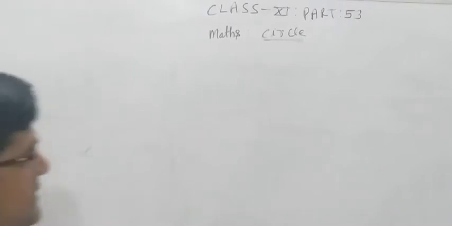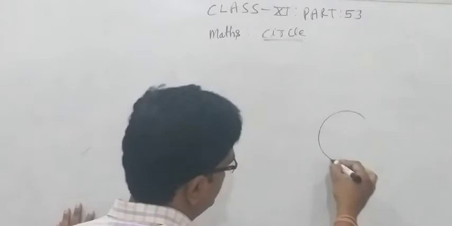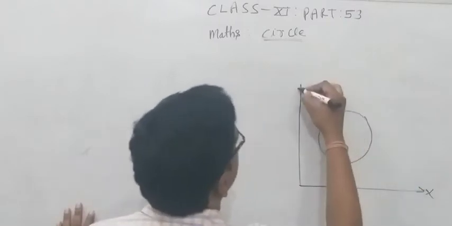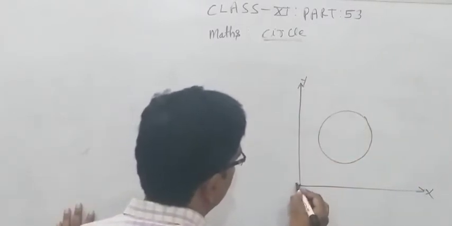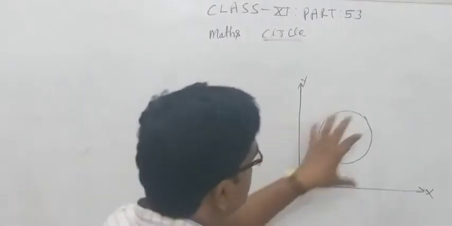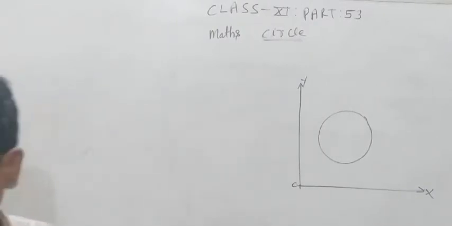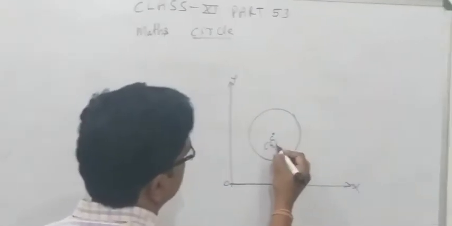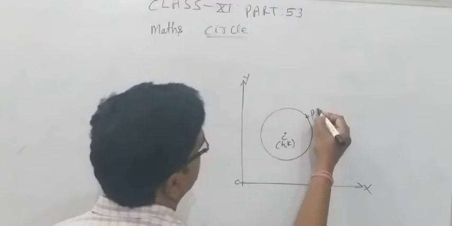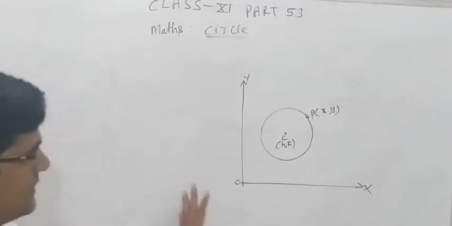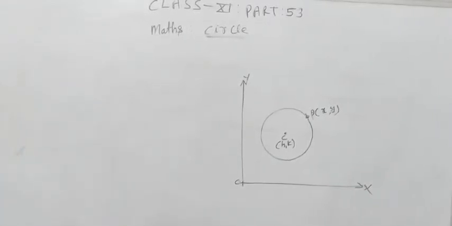Circle means what? Suppose here is a circle, and the x axis, y axis, here the origin. Clear? X axis, y axis and origin. And this circle lies in the first quadrant. First quadrant means what? Here the center has coordinates h comma k, and suppose here is point P with coordinates x comma y. Understood? Clear?